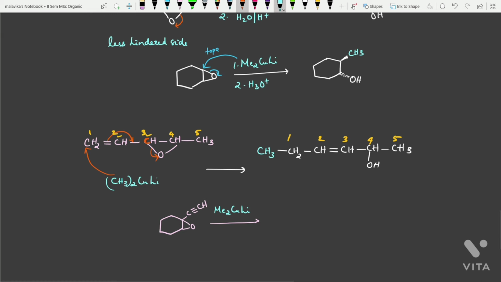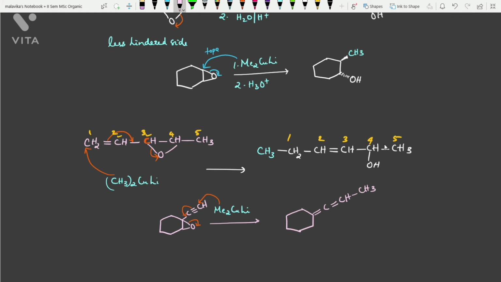A similar type of rearrangement will happen. This will be attacking this carbon, pi bond will be shifted over here, and this will be opening. So the product that you will be getting is a cyclohexane ring, and obviously as we expected, it will be an allene after rearrangement.